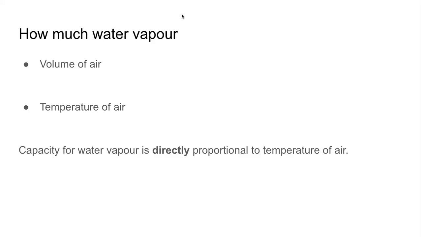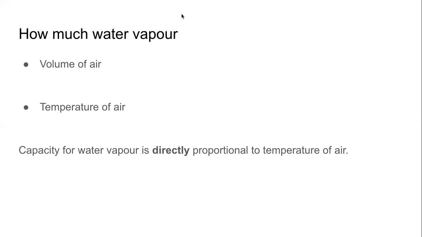What is more interesting is the connection with the temperature. If the temperature is more, the particles are far away, there is more space, and there is more scope for it to become colder. So the higher the temperature, the more water vapor it can hold. The capacity for water vapor is directly proportional to the temperature of air.